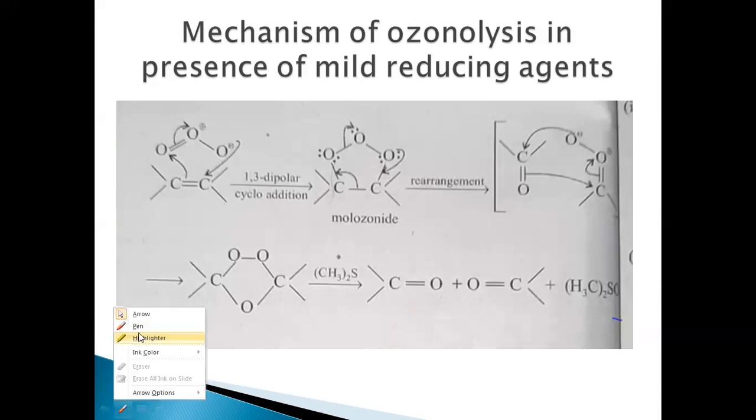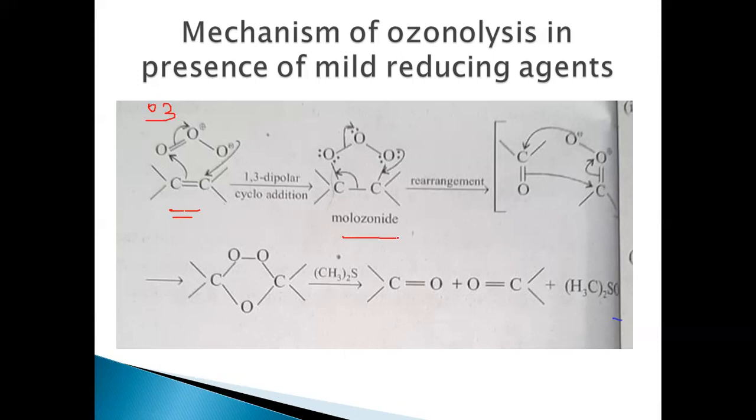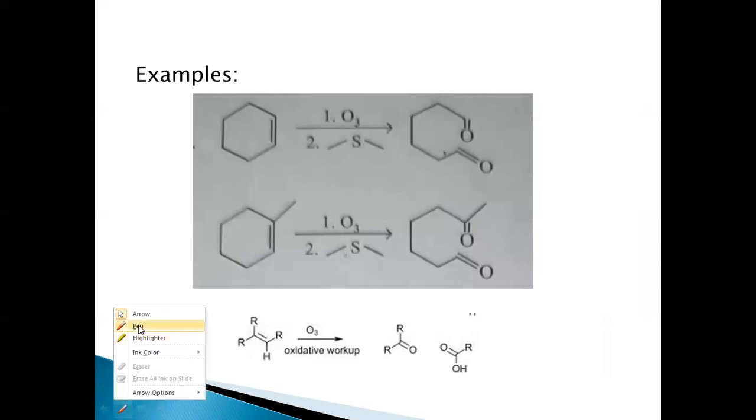Let's see this mechanism on the whole, what is happening here. Electrophilic addition of the alkene with ozone will take place, resulting in the formation of molozonide. This molozonide is very unstable because of the presence of two peroxy linkages. So the rearrangement will take place, resulting in the formation of this ozonide, which on reduction with mild reducing agents like dimethyl sulfide results in the formation of aldehydes and ketones, with CH3 taken twice SO as the side product. Let's see these examples now.